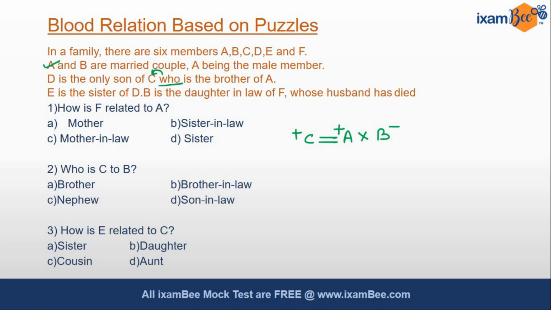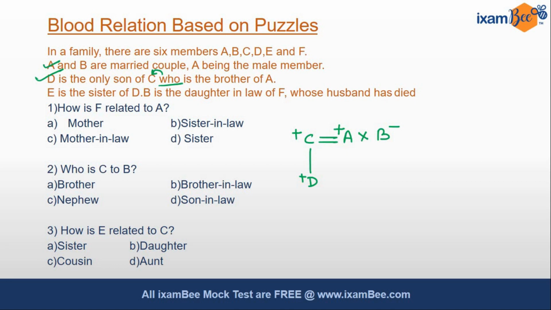D is the only son of C. So we'll put the child and father relationship. D will be placed here. Also, D's gender is known, he is the son, so we'll place plus over here. Our second is also done. Let's see the third thing.